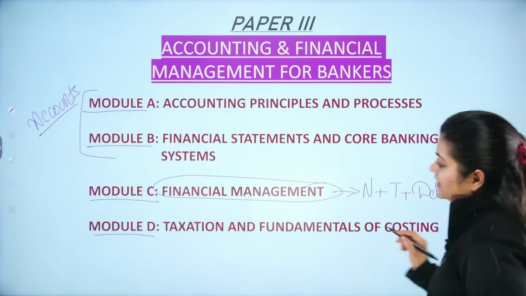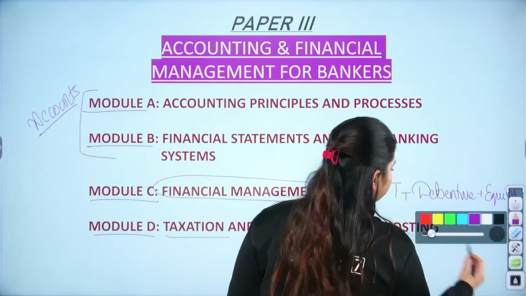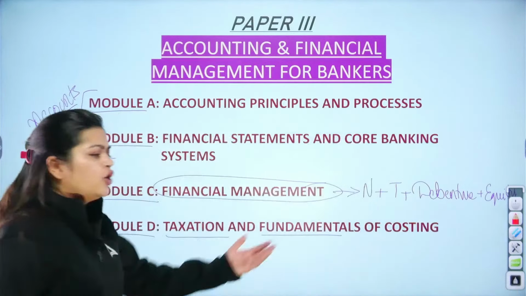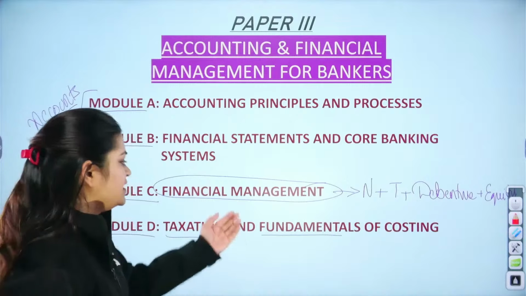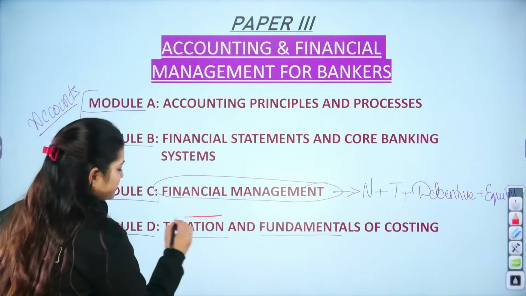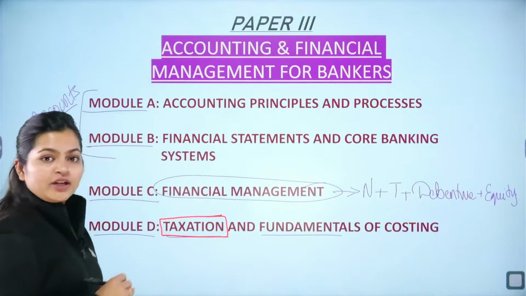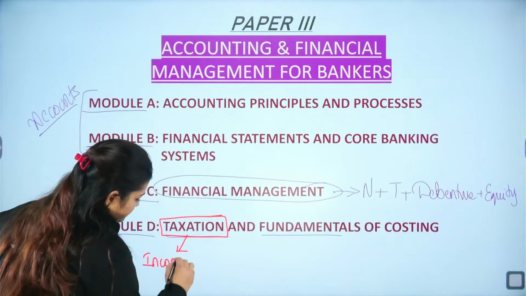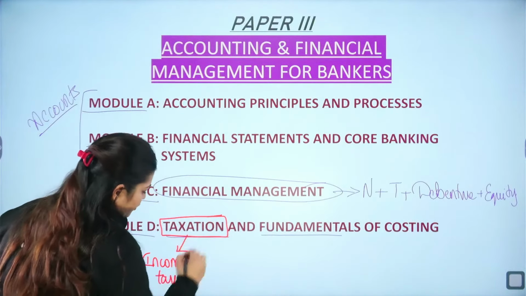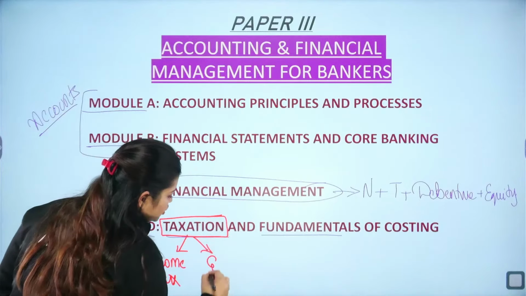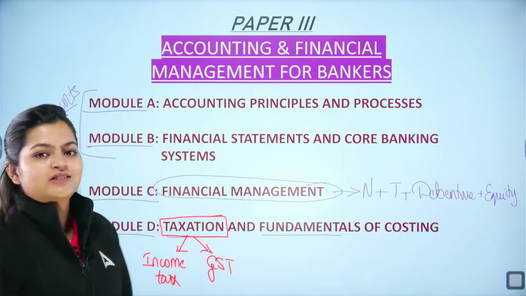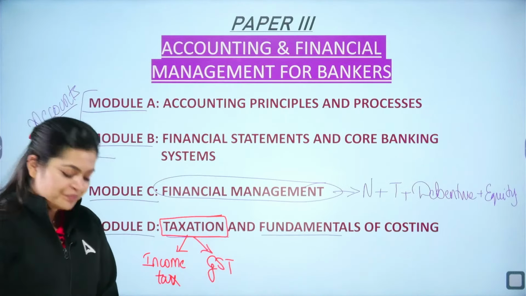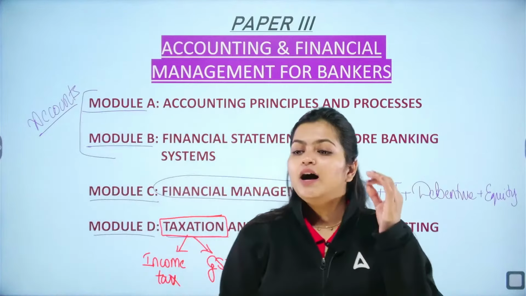Now this is the updated thing which you need to understand, especially your taxation. Costing means how to add all your expenditure when you are manufacturing any goods. So that is one part. But taxation is very important because in this you will cover 2 things. One is your income tax. And next is going to be your GST, goods and service tax. I hope you all are aware of these terms, income tax and GST. Now these 2 topics are updated topics.